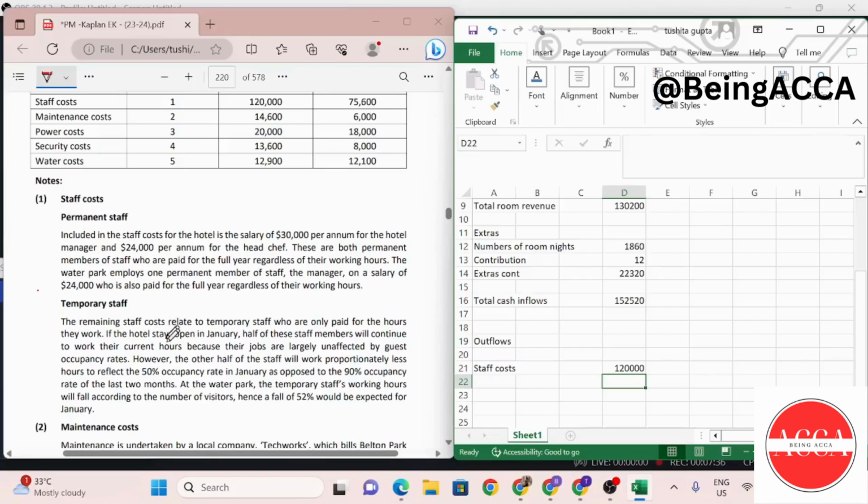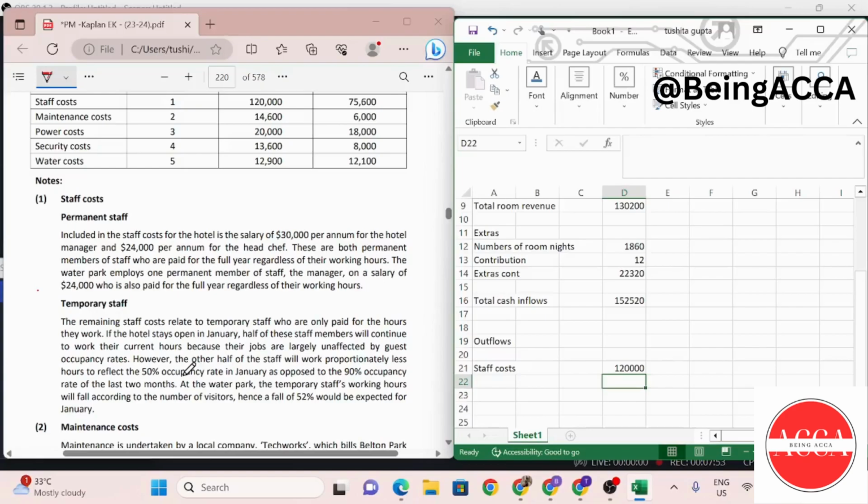As for the temporary staff, we can see that if the hotel stays open in January, half will continue to work current hours and half of the staff will work proportionately less hours to reflect the 50% occupancy rate.